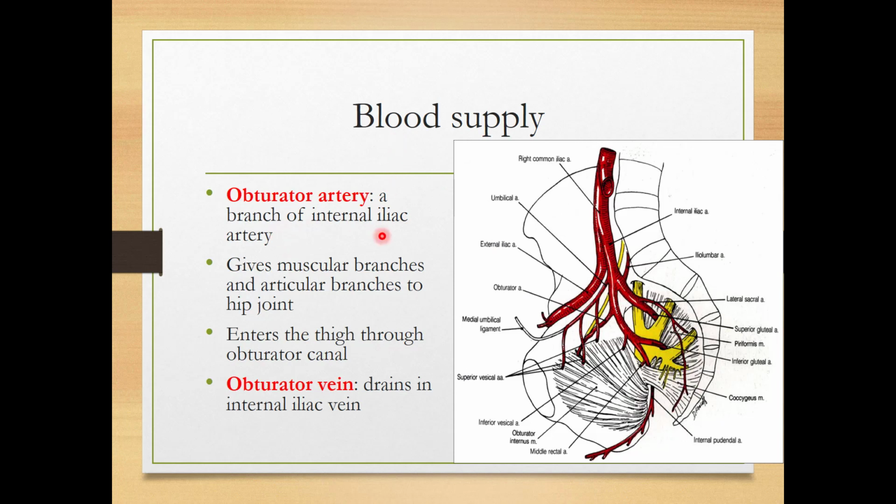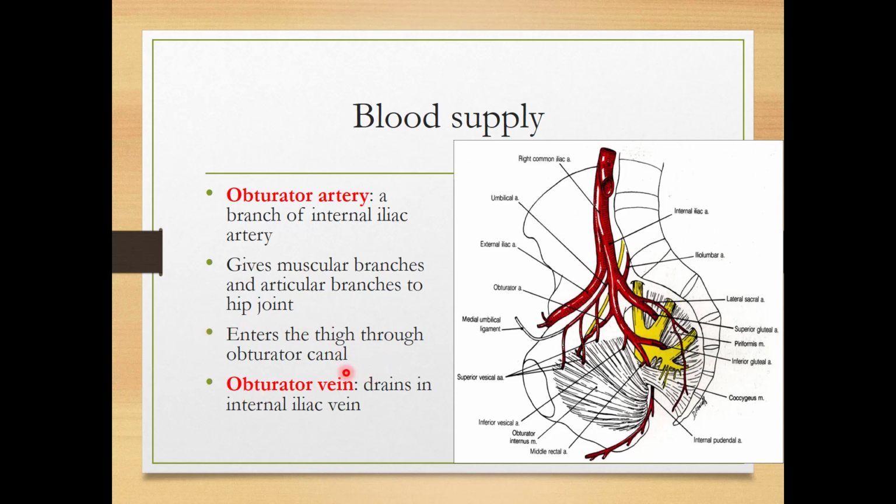Blood supply, obturator artery, okay, it is a branch of internal iliac artery. As I have told you earlier that there are 2 arteries for the medial compartment of thigh. One artery was profunda femoris artery, which is the branch of femoral artery, and one artery is obturator artery, which is a branch of internal iliac artery. It will give muscular branches and articular branches to the hip joint. It enters the thigh through the obturator canal.